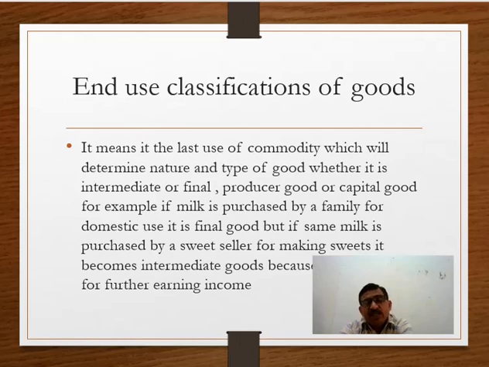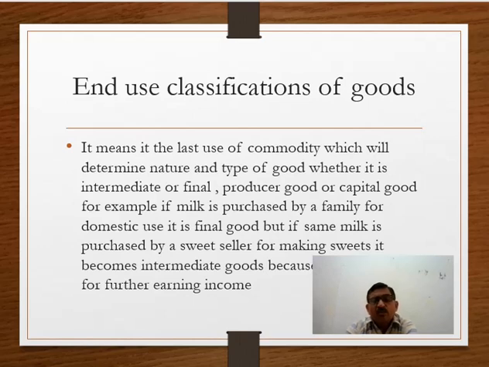Keep in mind, the same commodity may be intermediate, or the same may be final, depending upon the last use of the commodity. It means the use determines the nature and type of good, whether it is intermediate or final.